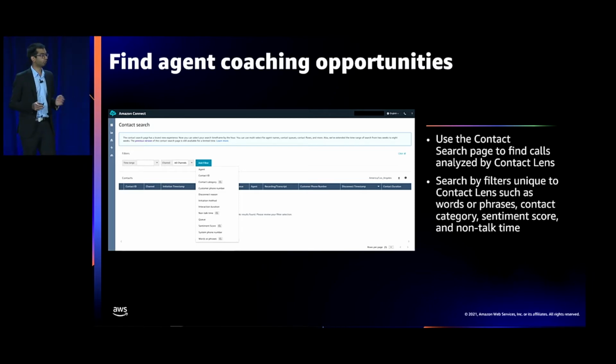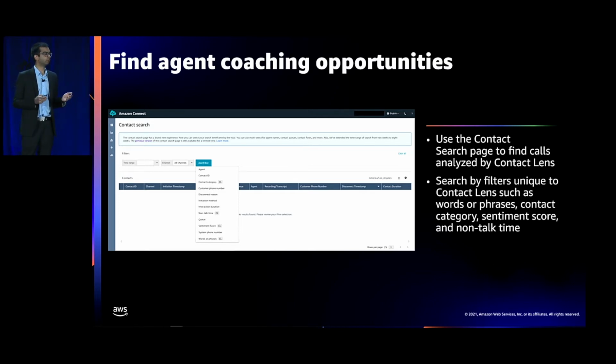Now, contact search is not unique to Contact Lens within Connect. Amazon Connect's contact search can be used to look for various filters such as contact IDs, agent names, disconnect reason, and queue, even if you're not using Contact Lens. However, with Contact Lens, you now get the ability to also search based on certain filters that are only available if you're using the service.